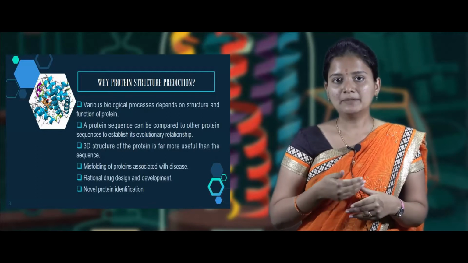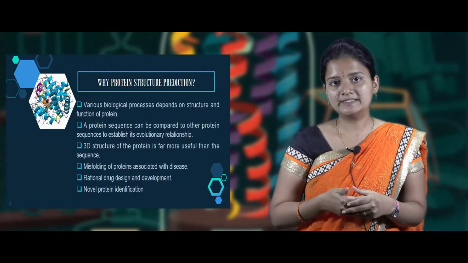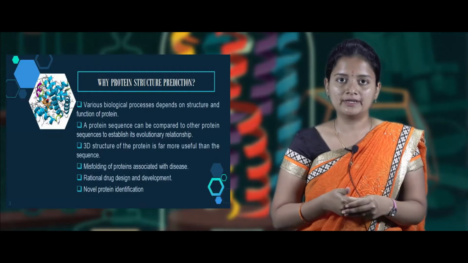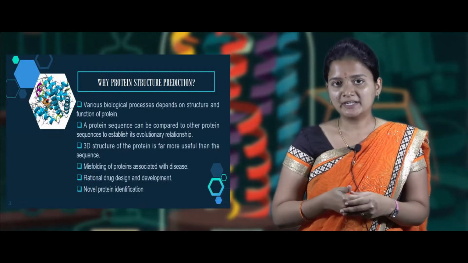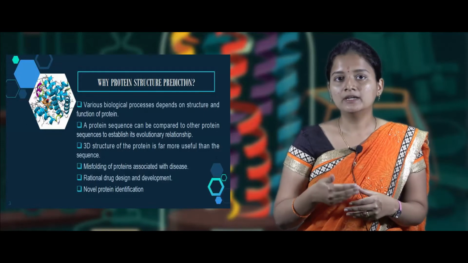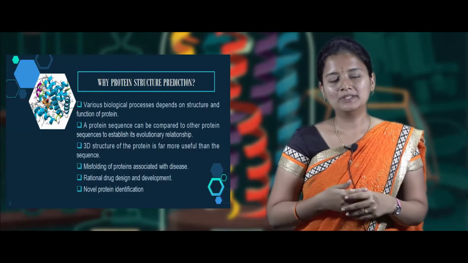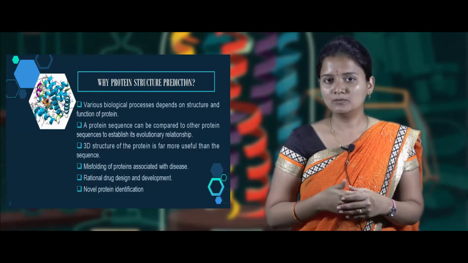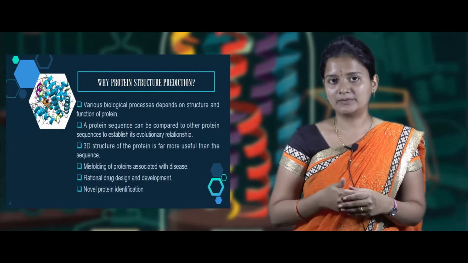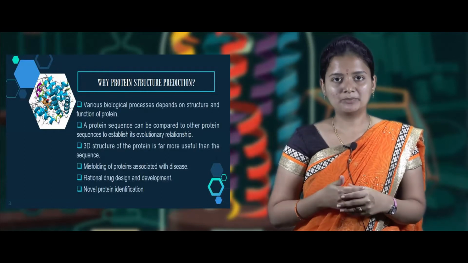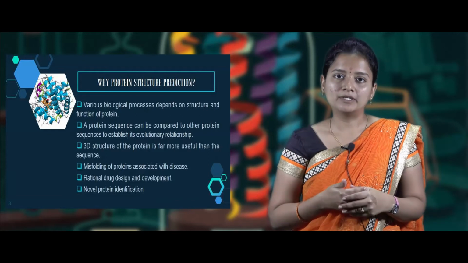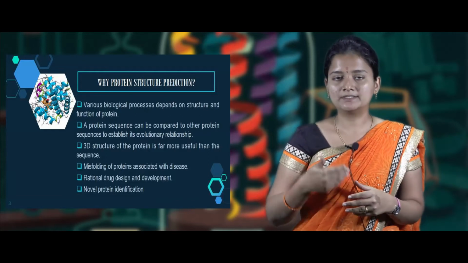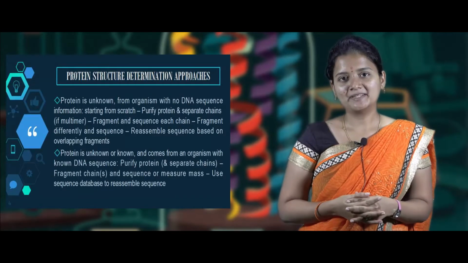We can also detect misfolding diseases related to protein structure. Protein structure determination also helps us to find novel proteins, and protein structure prediction is mainly involved in drug development and drug discovery, since the functionality of the protein is very important in the formation of a particular drug.